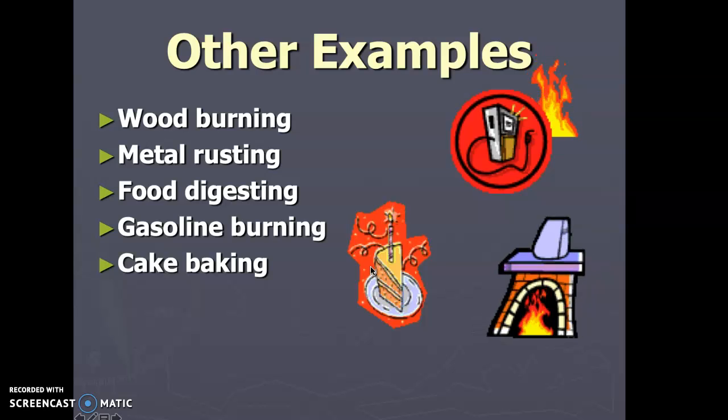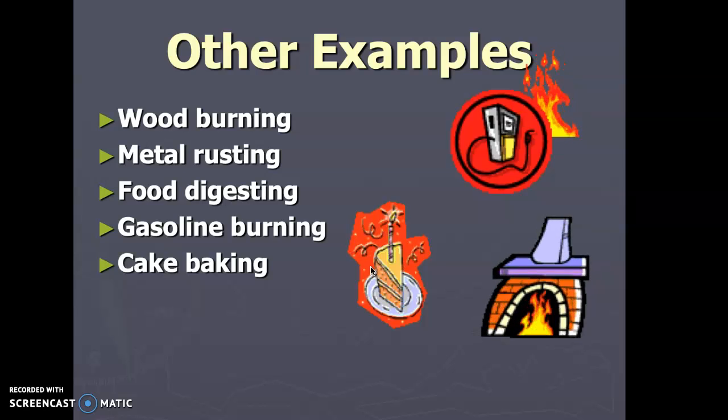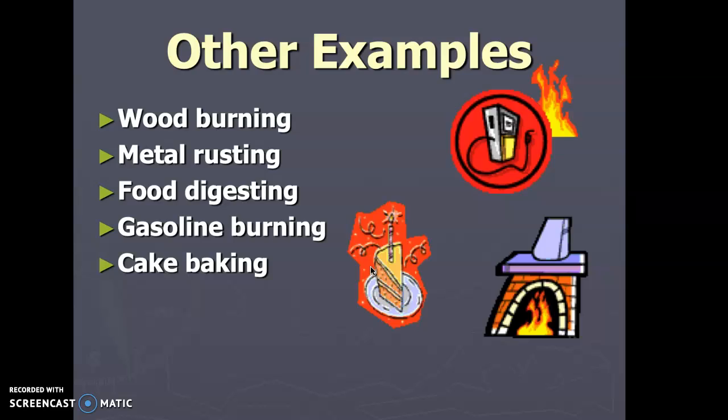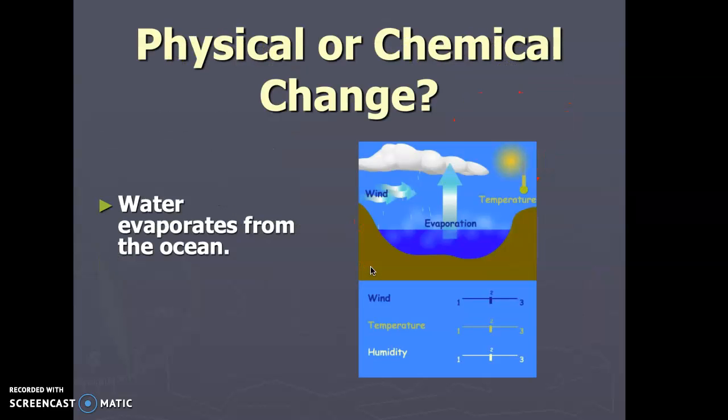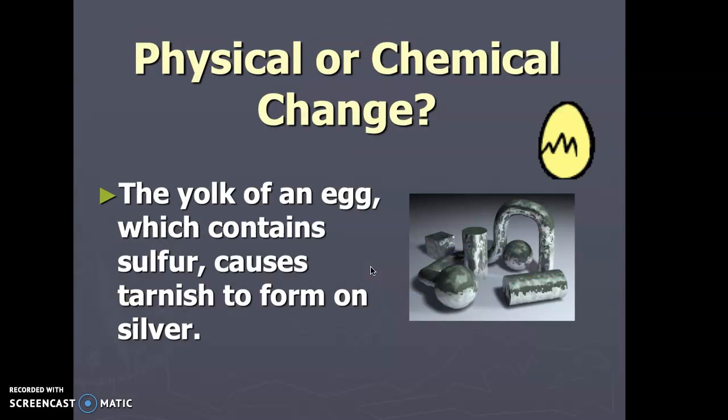Food, other examples of chemical changes. Wood burning, metal rusting, food digesting, gas burning, cake baking. Anytime you're getting something that is new and different from what went in. When water evaporates from the ocean, think about it. What's happening to it? It's still water, right? Probably physical change, right? Because it's not changing.